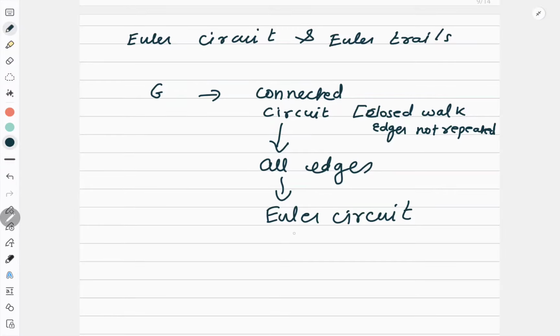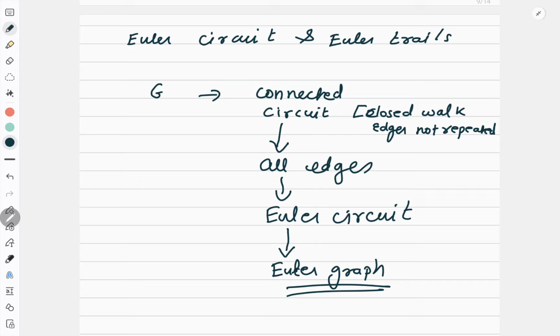And if in a graph you find a Euler circuit, that graph is called Euler graph. A very, very important graph. Correct? So how am I defining a Euler circuit? There is a connected graph. It has a circuit, and such a circuit which covers all the edges. Then it is called a Euler circuit.